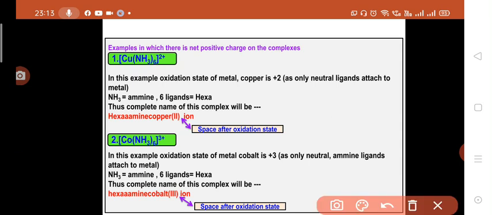Again you can see that here there is a space between the oxidation state and ion. So whenever the complex has a positive charge, it must end with the name ion, and between the oxidation state and ion there should be a space. That is the rule.